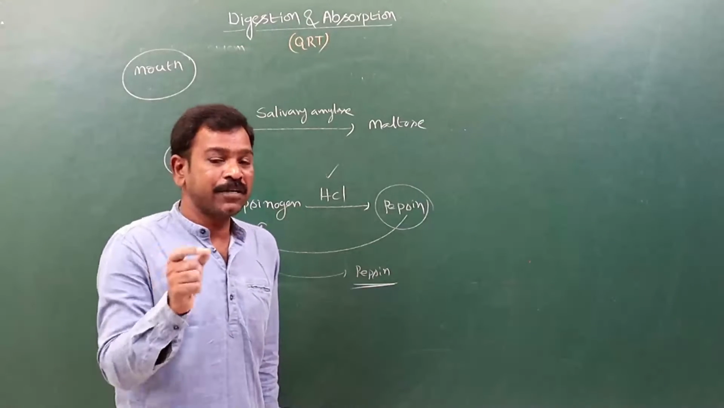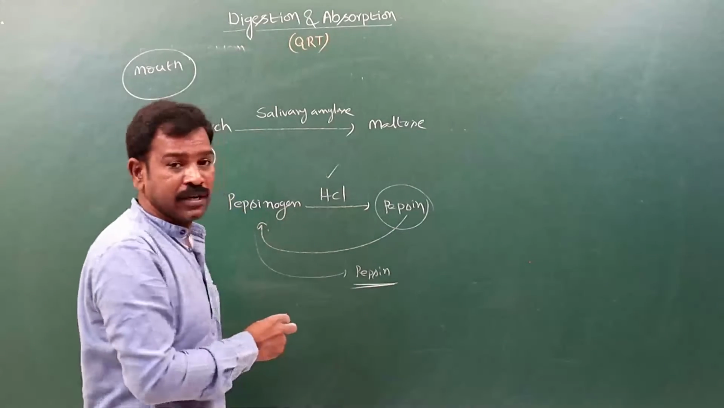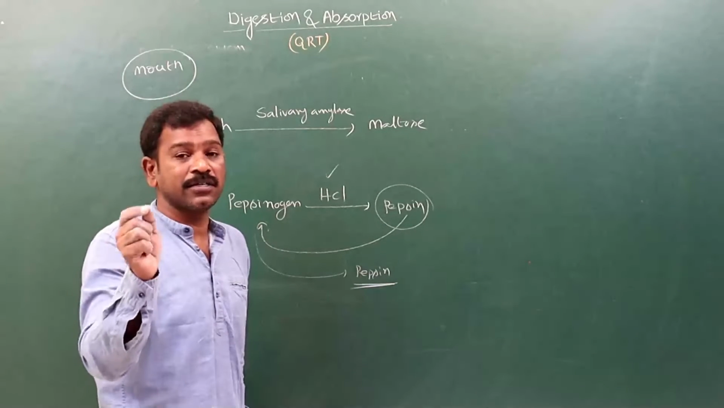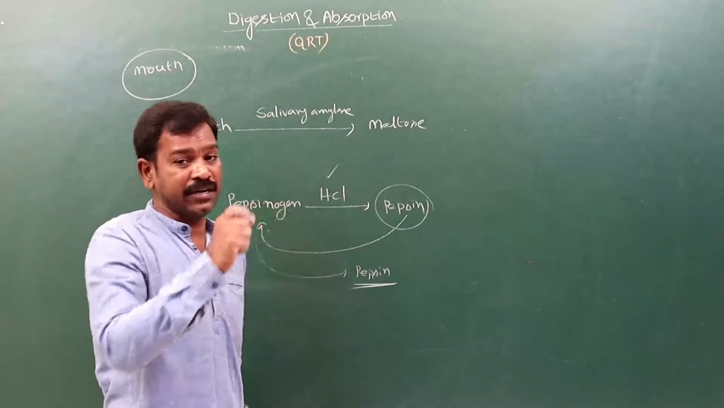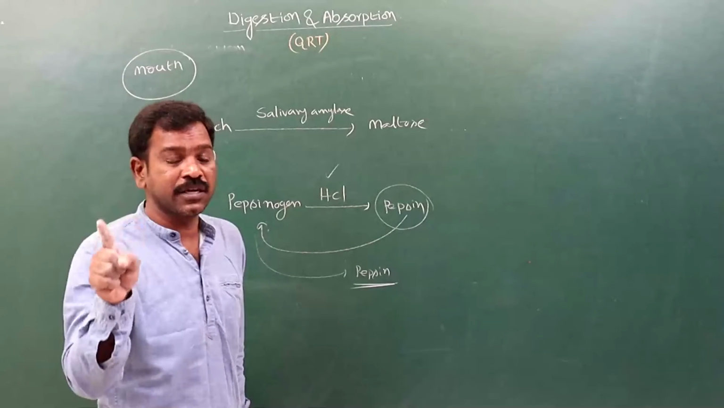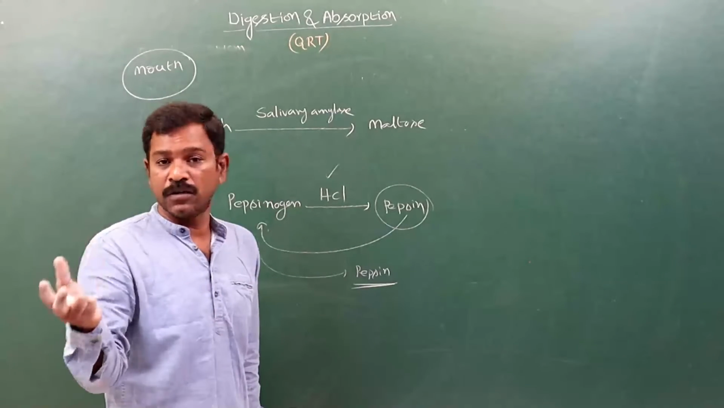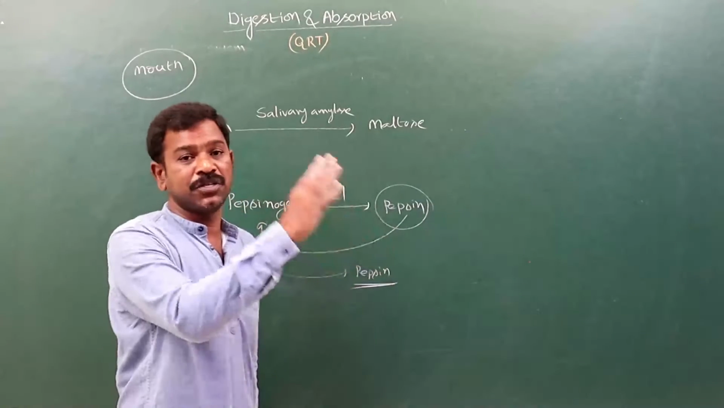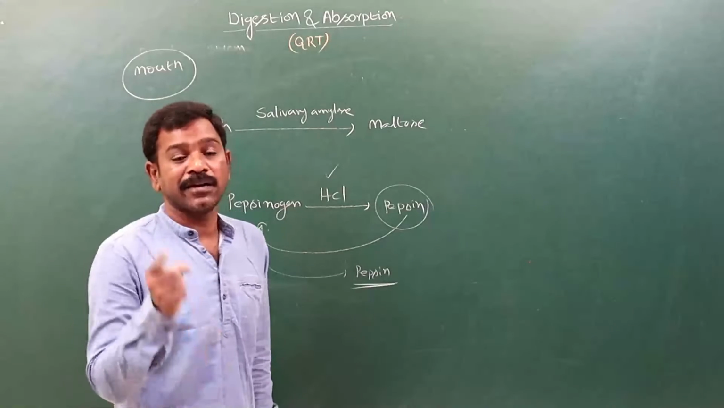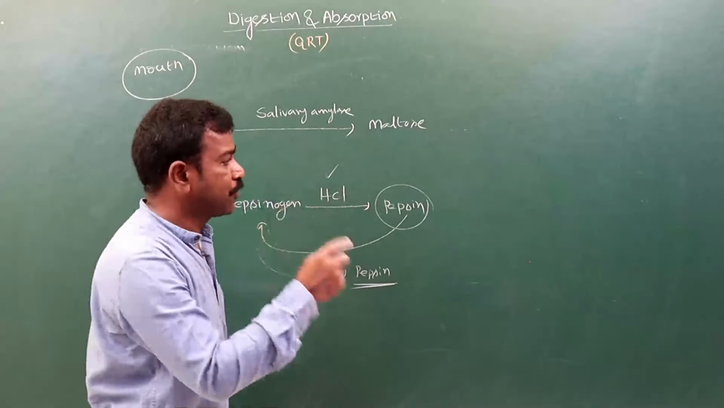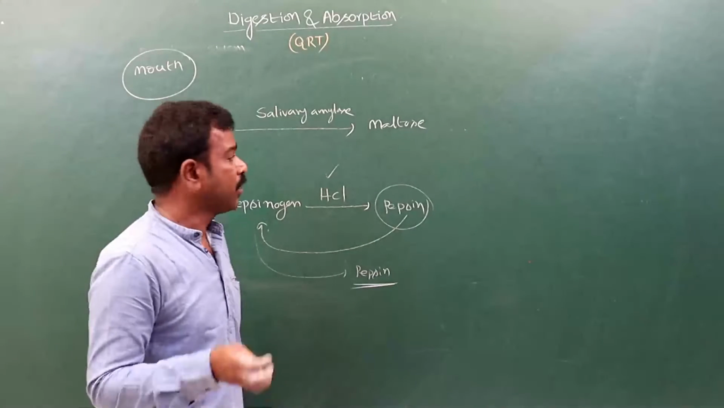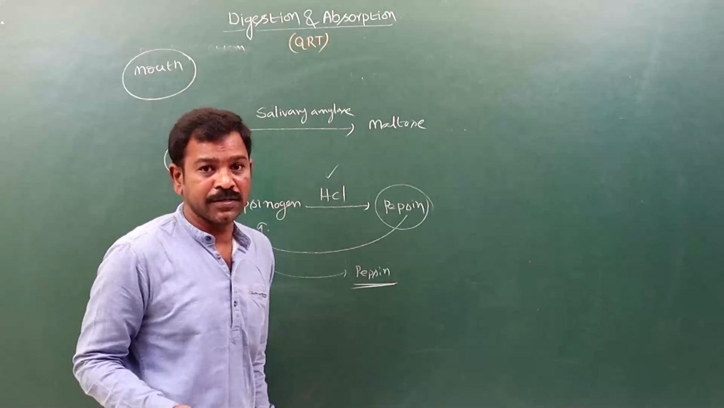And lipids: in the intestine, pancreatic lipase digests the lipids first into monoglycerides and diglycerides. These monoglycerides and diglycerides are digested by the intestinal lipase and finally form fatty acids and glycerol. Like this, lipid digestion is completed with the help of intestinal lipase and pancreatic lipase. Like this, protein, carbohydrate and lipid digestion is completed in the alimentary canal.